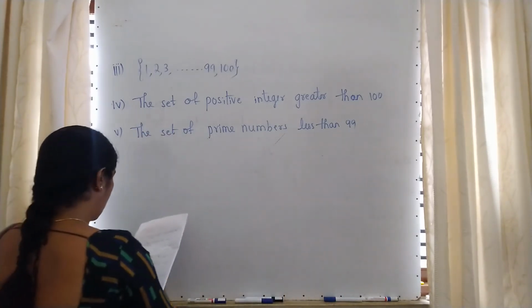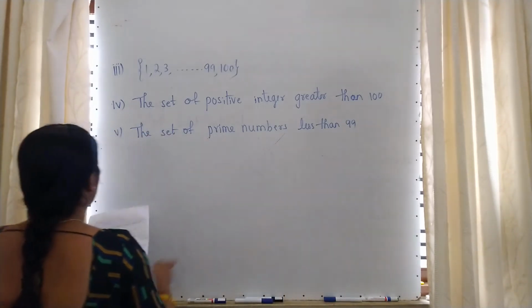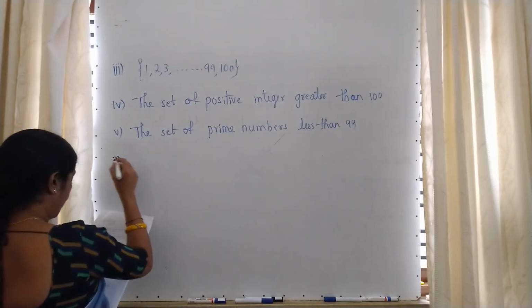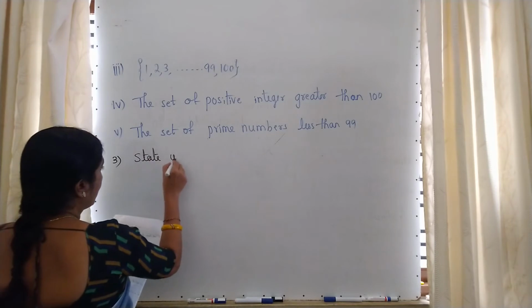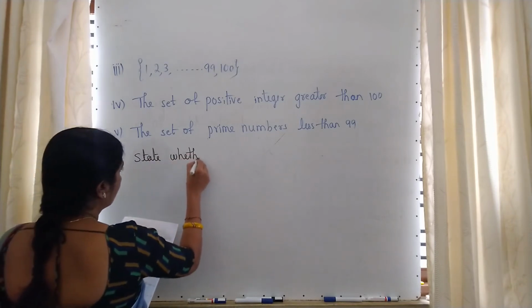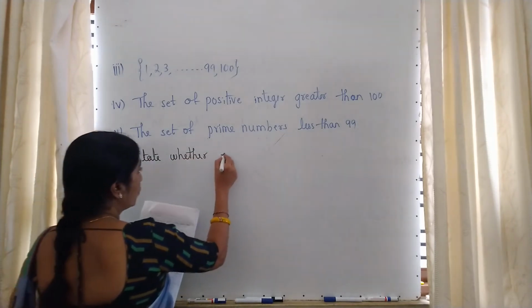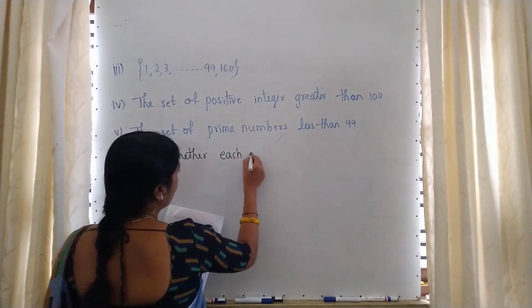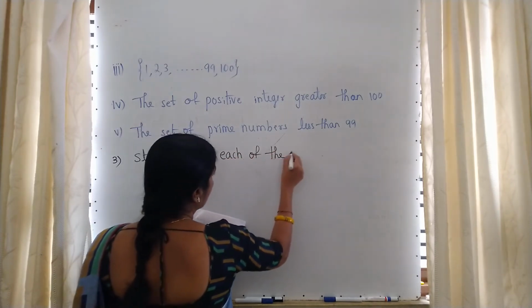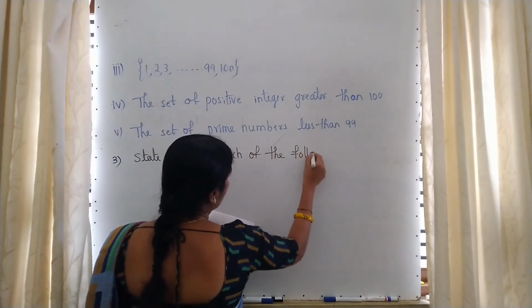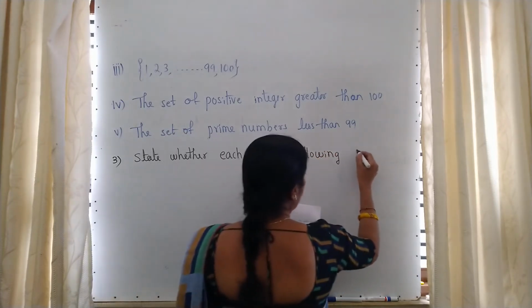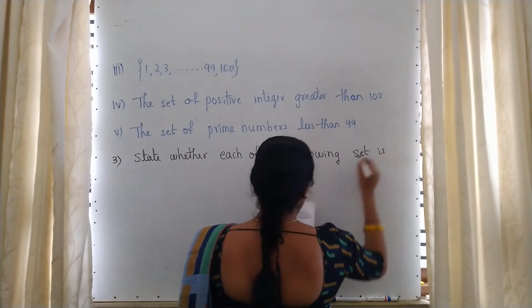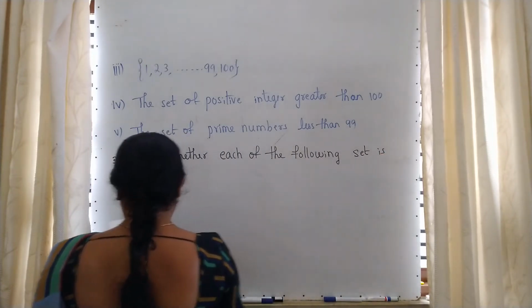Next, moving to the third main question in 1.2. State whether each of the following set is, again, finite or infinite.